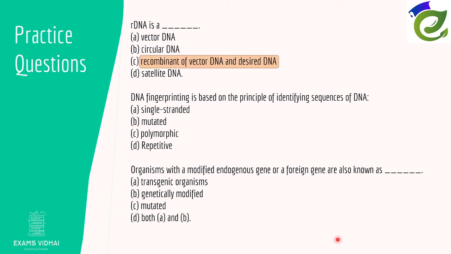So rDNA is a recombinant of vector DNA and desired DNA. Vector DNA is the DNA that carries the desired DNA. That's basically it. The vector DNA can be another female egg cell or a bacterial plasmid. The next answer is repetitive, because VNTRs are based on the change in repetitive sequences of DNA in the 1% order. And the next answer is transgenic organisms. We saw this in the last slide only. Transgenic organisms are the GMOs.